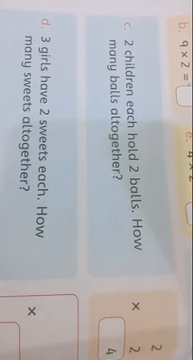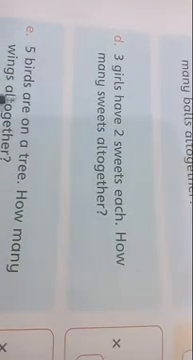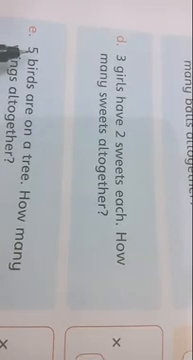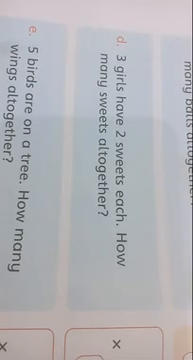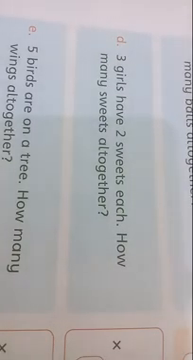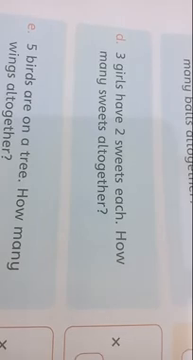Next one, 5 birds. Look at here. 5 birds are sitting on a tree. How many wings altogether? Each bird has 2 wings. One bird has 2, the second has 2, the third has 2, the fourth has 2, and the fifth has 2. So you will write 5 here and 2 here. You will read 2 1s are 2, 2 2s are 4, and 2 5s are 10. You will write 10 here. So the wings of the birds are 10.